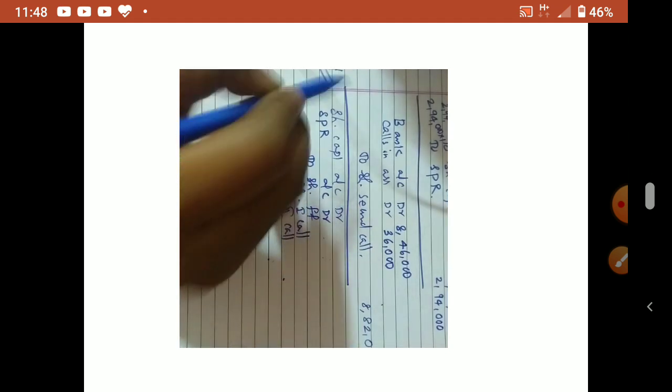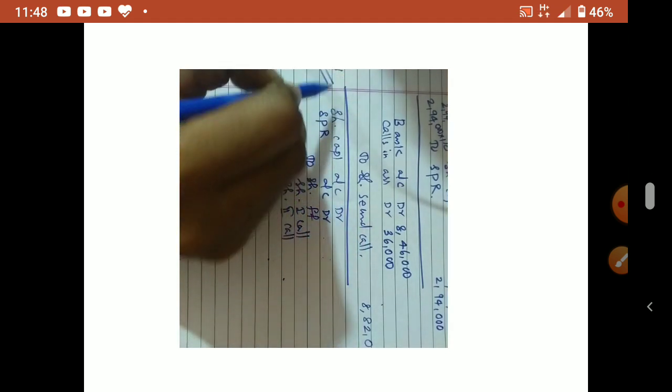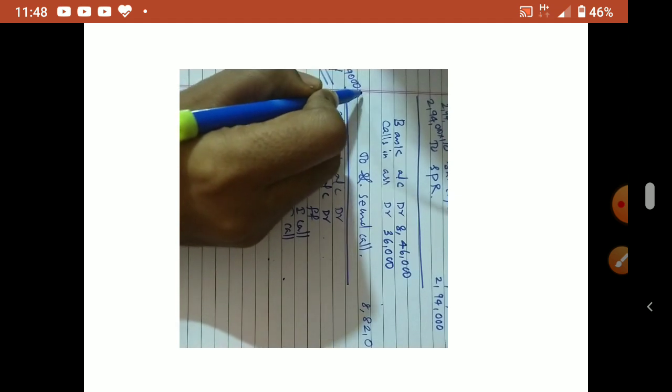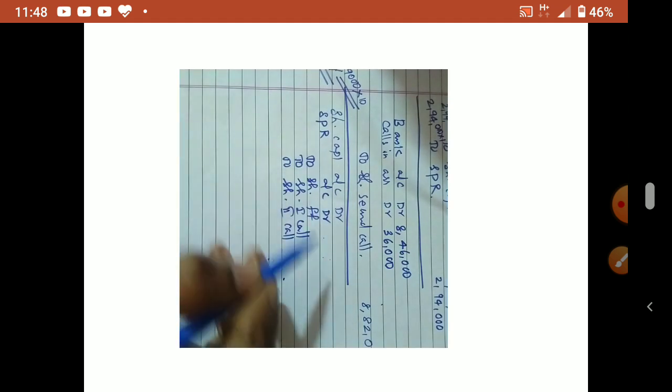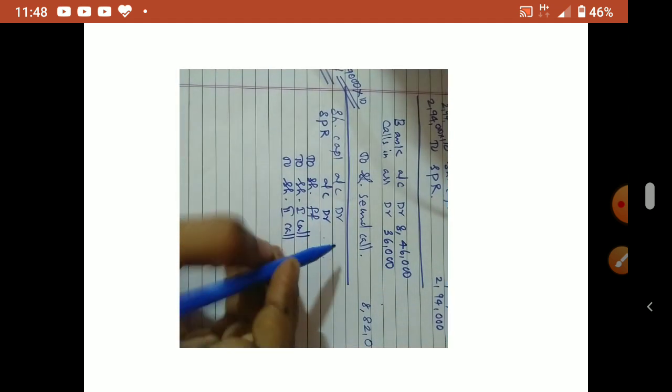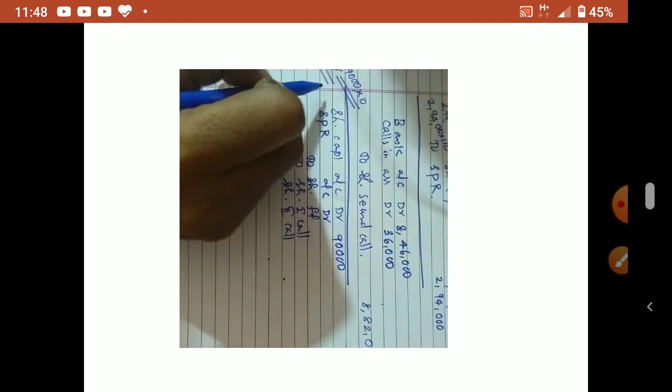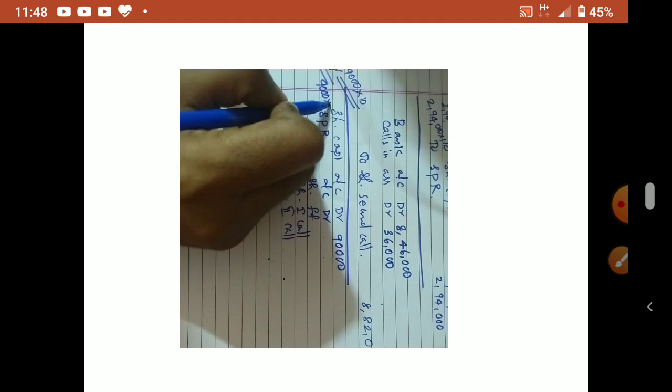Okay. So what is the share allotted for Y is 9,000. Okay. 9,000 into 10 because after final call only we are forfeiting. So total 10 rupee called from him. So 90,000. Now SPR is how much? 9,000 into 2 rupee.